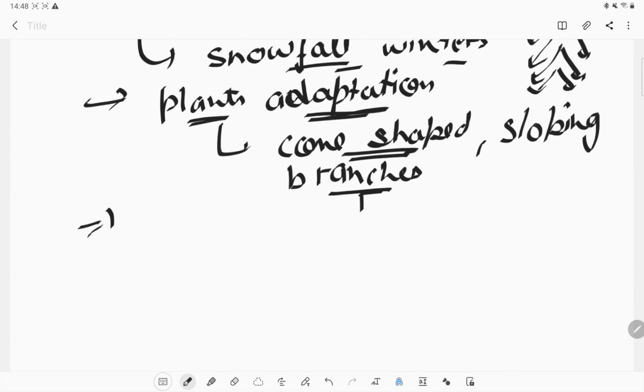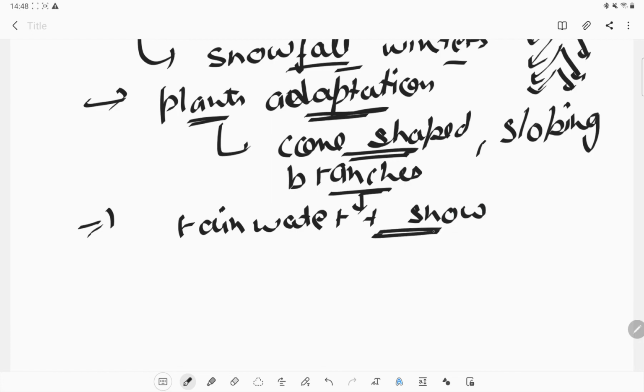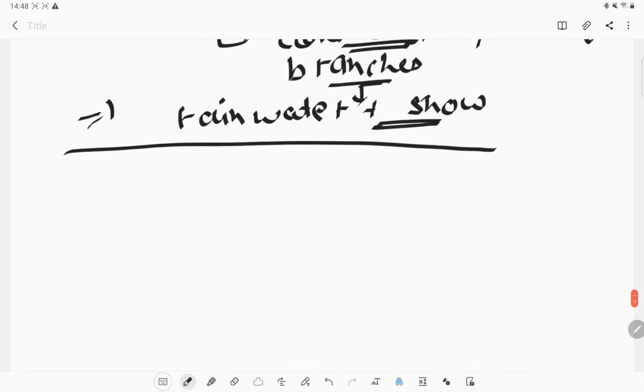Because these sloping branches help rainwater, as well as snow, to slide off easily. These are the adaptations of plants which we can see in the mountain area.